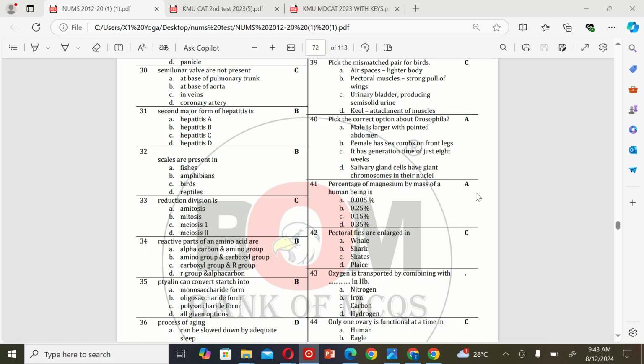Let's get started. The first MCQ is: semilunar valves are not present. A. At base of pulmonary trunk. B. At base of aorta. C. In veins. And D. Coronary artery. So the correct option is C.